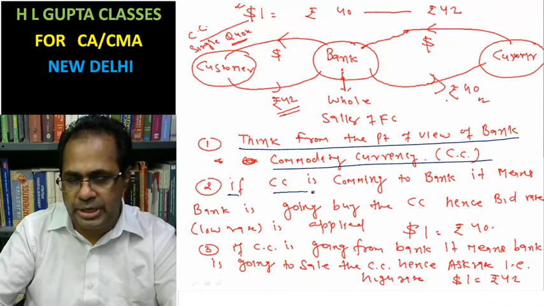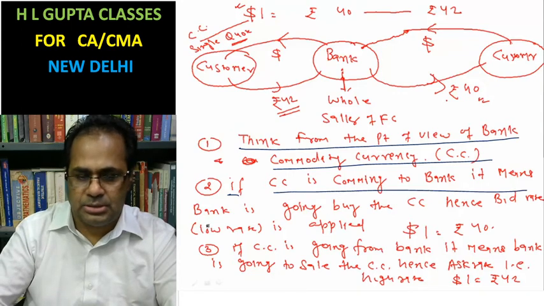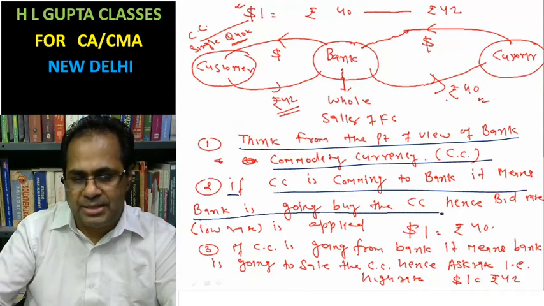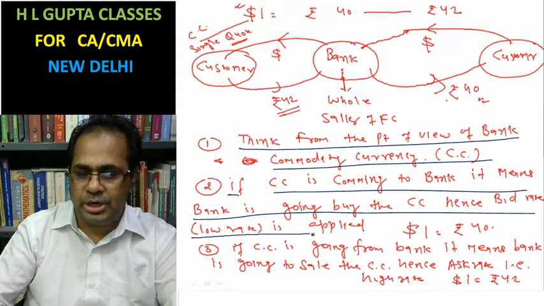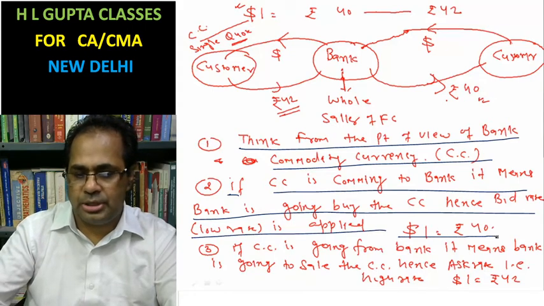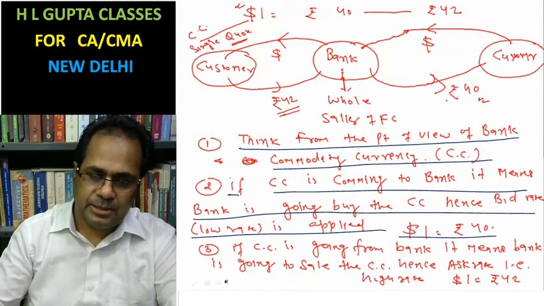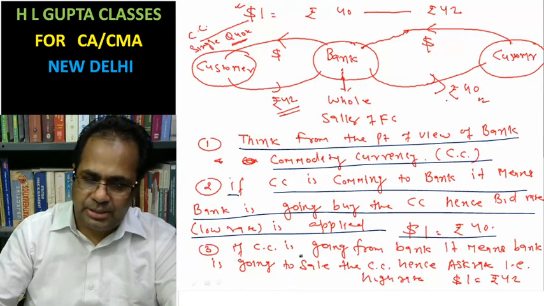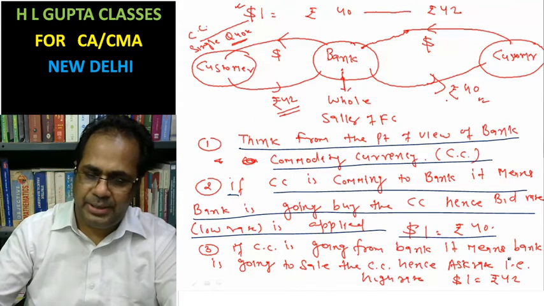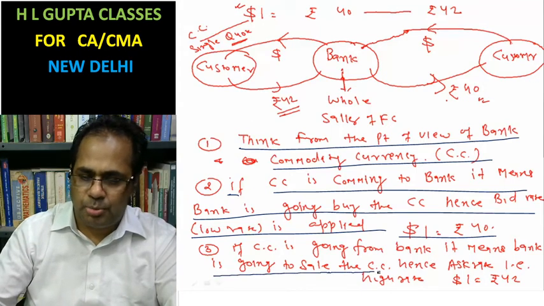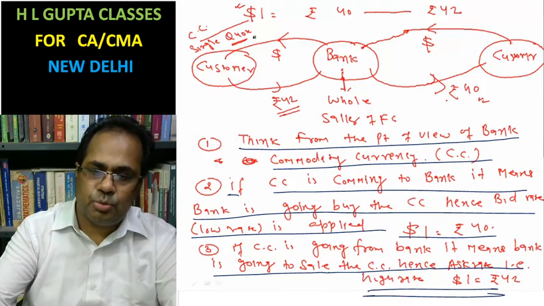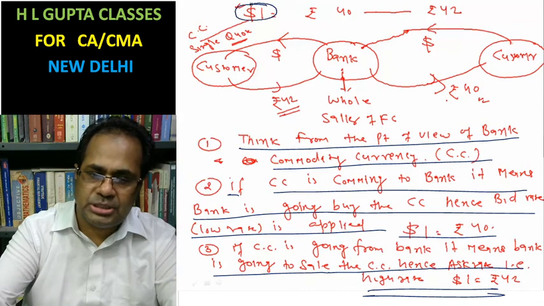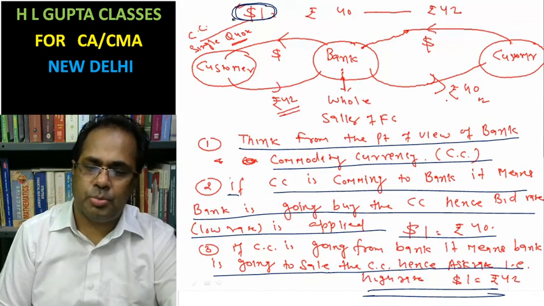If commodity currency is coming to bank, it means bank is going to buy the commodity currency and bid rate, that is low rate, is applied. In this case, if commodity currency is going from bank, it means bank is going to sell the commodity, hence ask rate, that is high rate, is applied. And this is said to be the commodity currency. The currency which is single quote is said to be commodity currency.